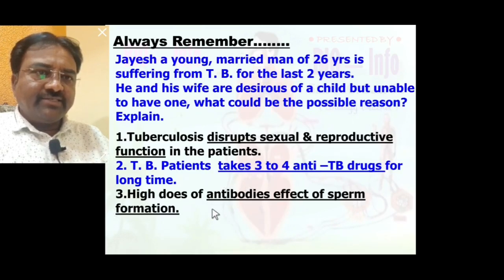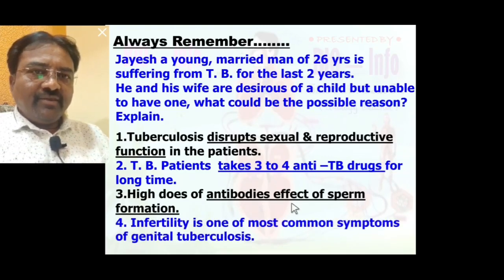So Jayesh is not able to form sperm because of the high doses of antibiotics present in his body. So infertility is one of the most common symptoms of genital tuberculosis.